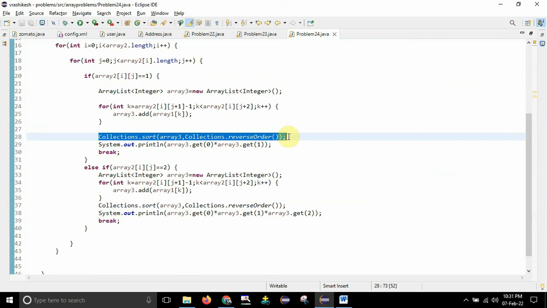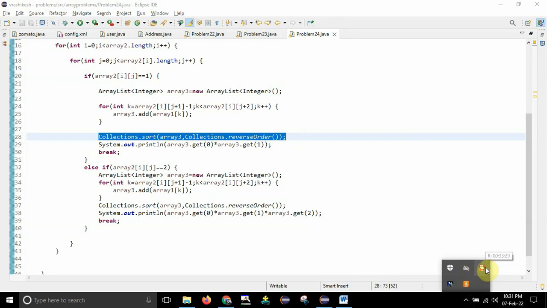So you should be aware of these methods, and if you don't know, you will come to understand whenever you start writing the program, and you can just Google it out if you are not able to write it properly. If you are unable to get the syntax right, that is completely fine. But whenever you are writing in the exam, you will not be able to Google it. But yes, if you do enough practice, then you can write it easily. That is not a big deal for you or for anyone who has got good practice. Okay, so that's it guys.